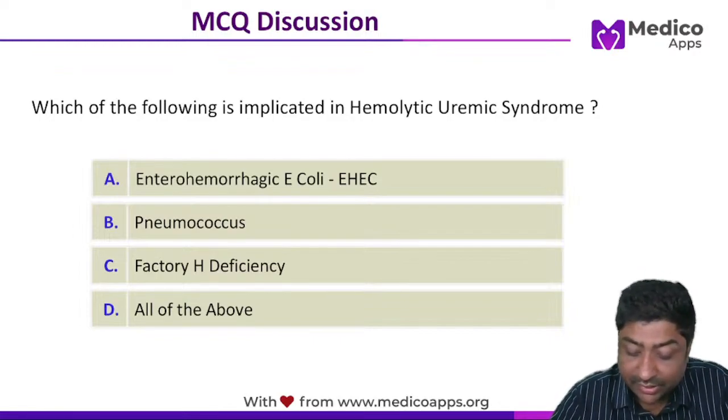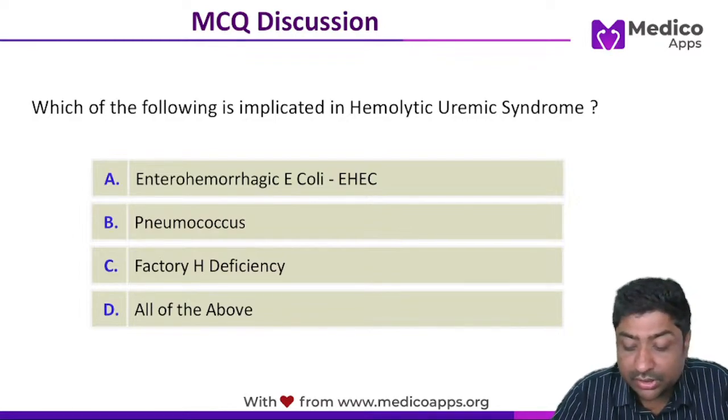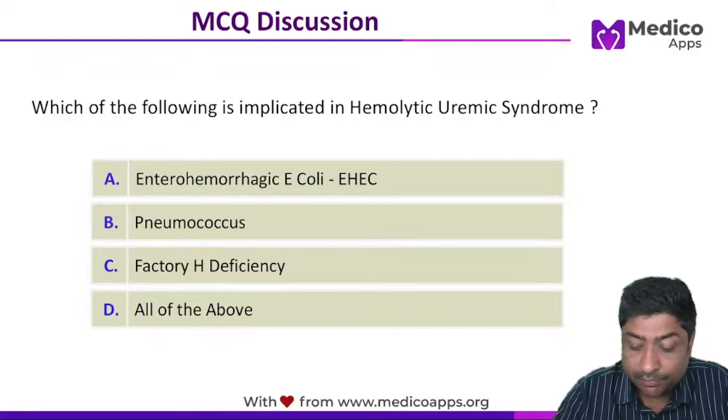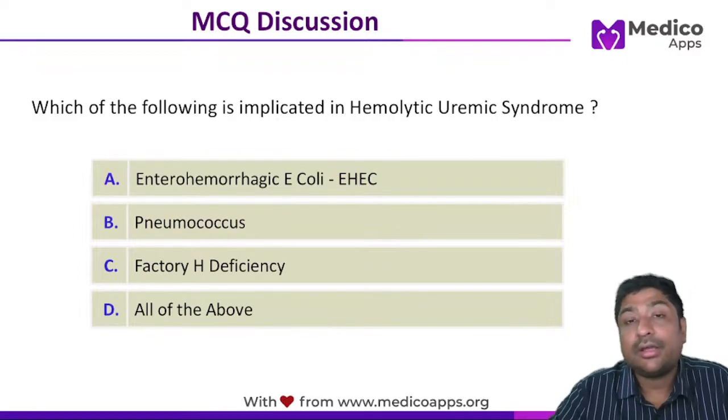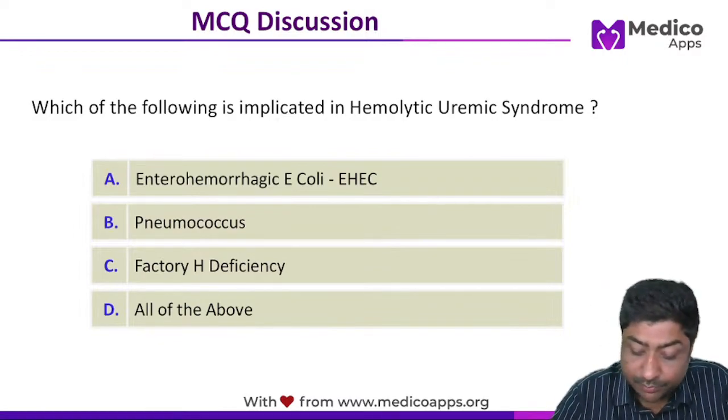However, we have seen that even pneumococcal infection, because they produce a certain enzyme, neuraminidase, and it is this enzyme which can cause complement activation.